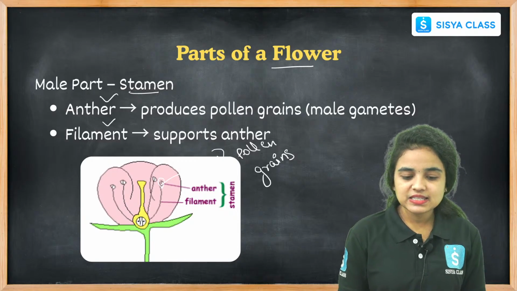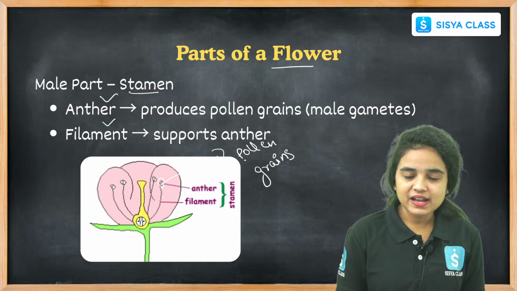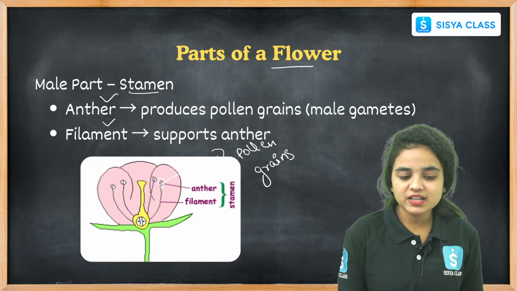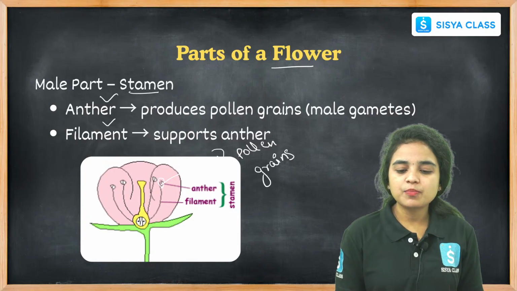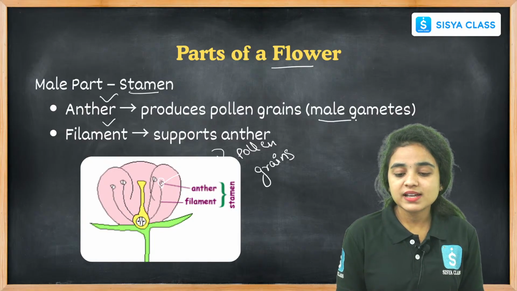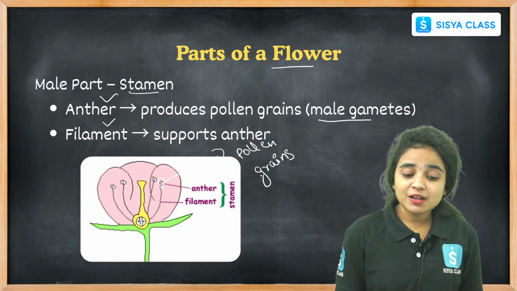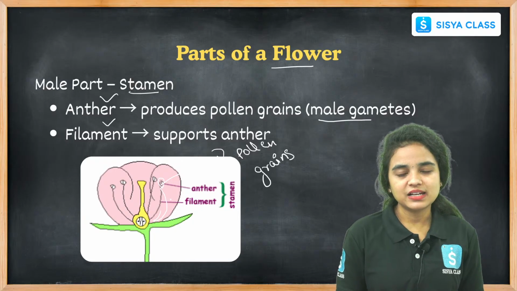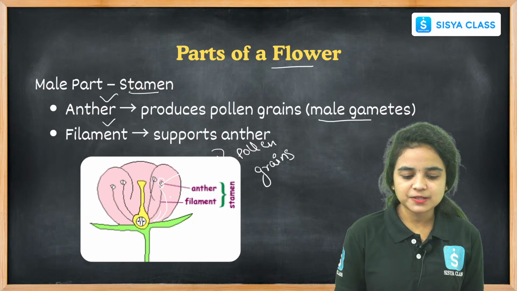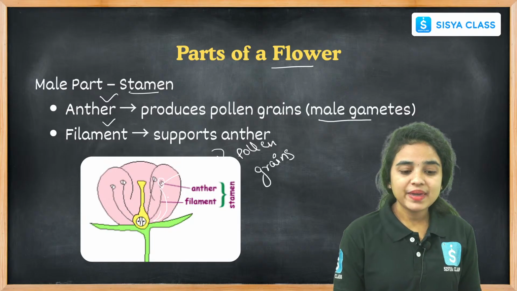These are the male parts of the flower. Stamen is the male part of the flower and it contains anther and filament. The anther produces pollen grains called male gametes, and the filament is a stalk that supports the anther. These are the male parts.